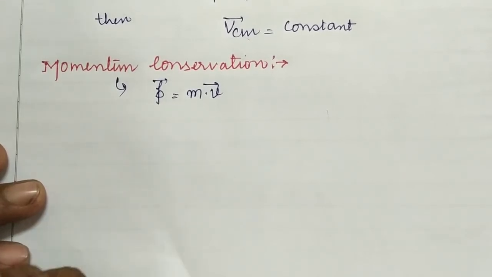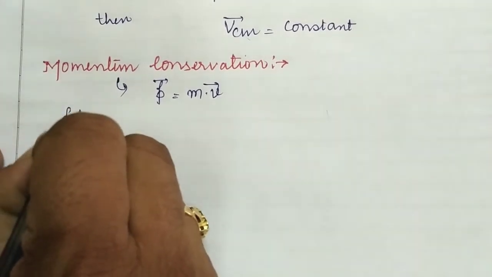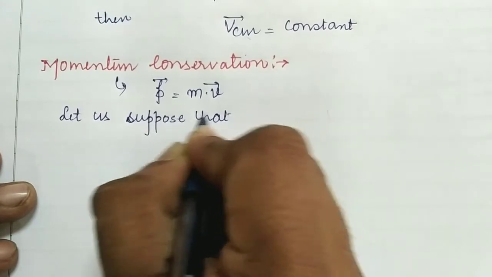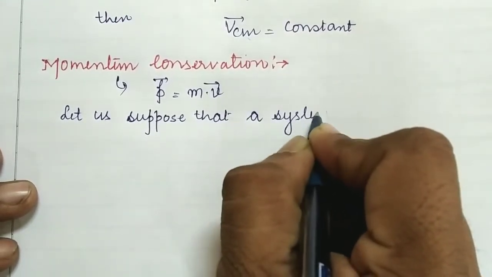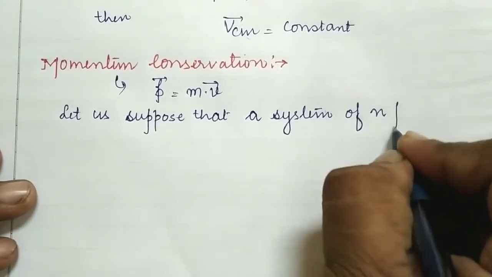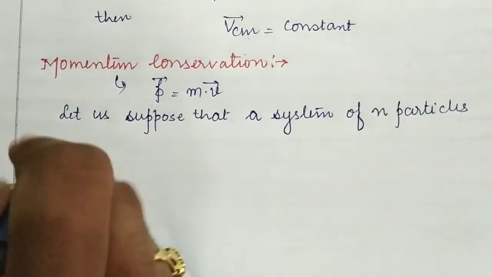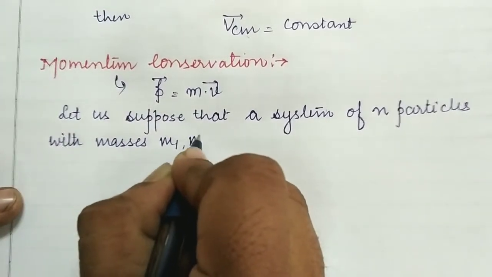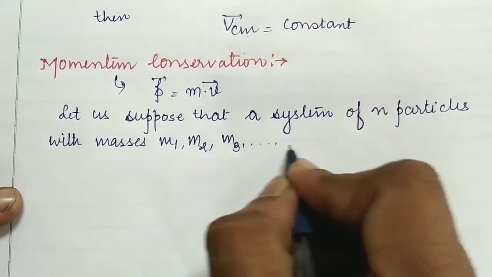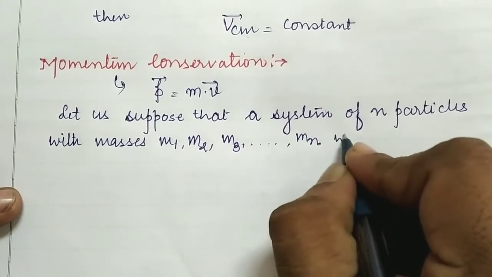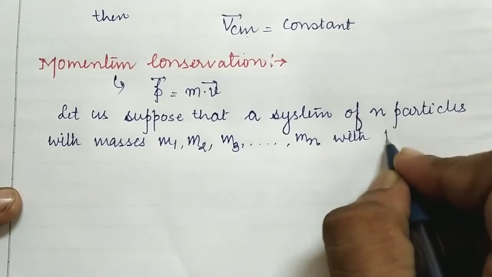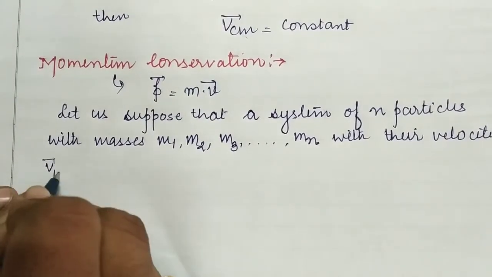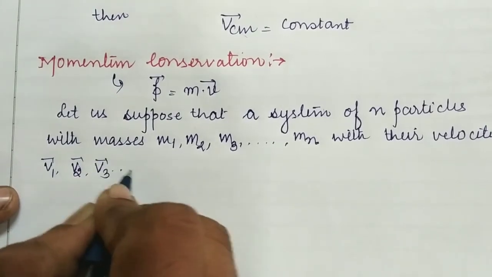So let us consider once again a system of n particles with masses m1, m2, m3 and so on till mn, with their velocities as v1, v2, v3 and so on till vn.